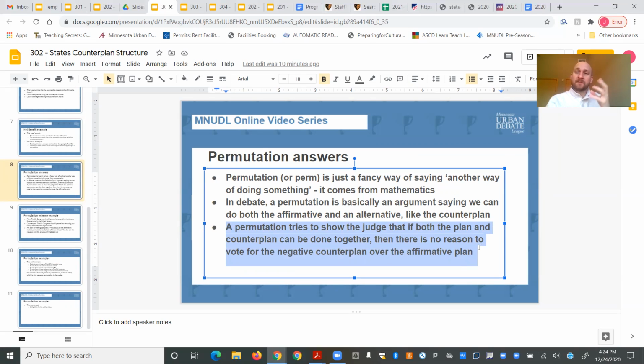The negative has to prove that the affirmative is a bad idea or that they have a better idea, but they don't prove that the affirmative is a bad idea through the counterplan. They don't prove that the counterplan is a better idea if you can have a permutation as the affirmative, right?